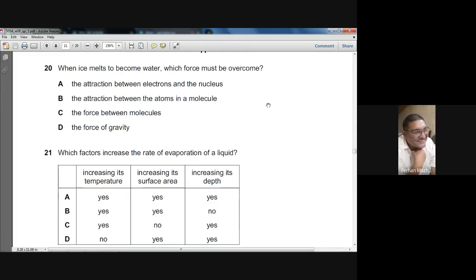Intermolecular forces. And what's intermolecular force? It's the attraction between one molecule of water with the other molecule of the water. So what's the choice? C is the right choice. The force between the molecules, which we call intermolecular forces.